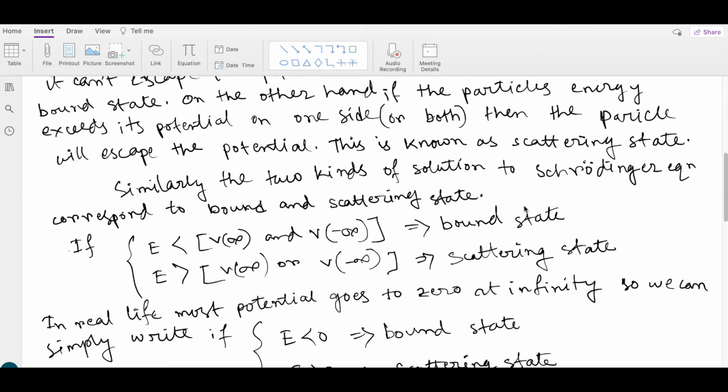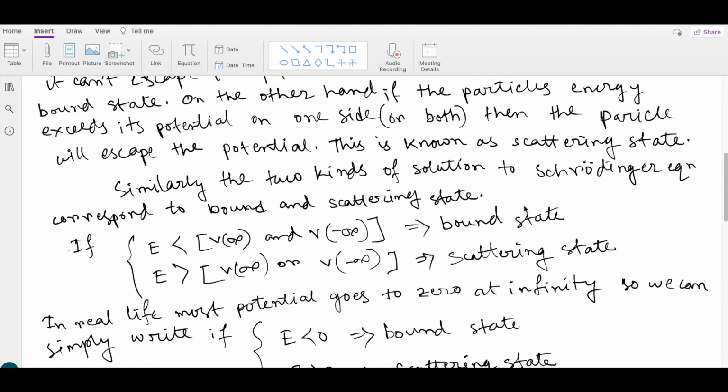Similarly, the two kinds of solution to the Schrodinger equation correspond to bound and scattering states. As a general rule of thumb, if the energy of the particle is less than the potential at plus and minus infinity, then the particle is in a bound state.